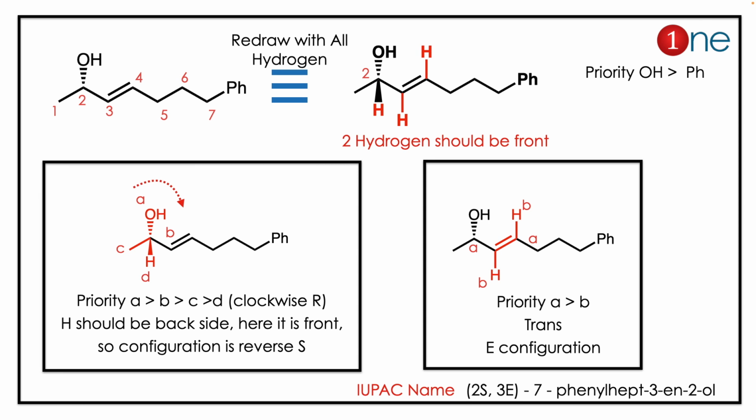Then if you look at the alkene, that is also stereochemically specified. It's trans. So if you look at the priority, it's an E configuration. It's a trans configuration. The IUPAC name of the compound is 2S, 3E, 7-phenylhept-3-en-2-ol.